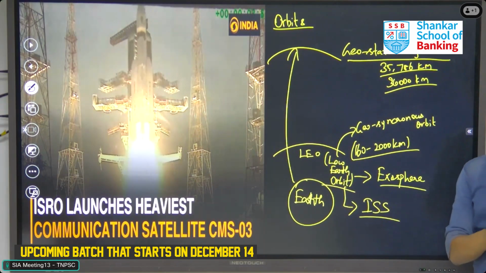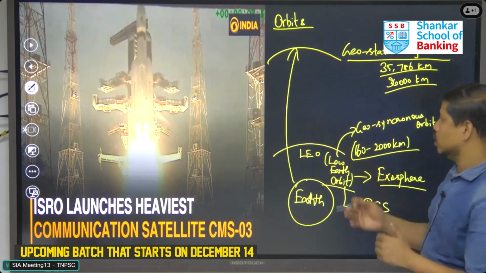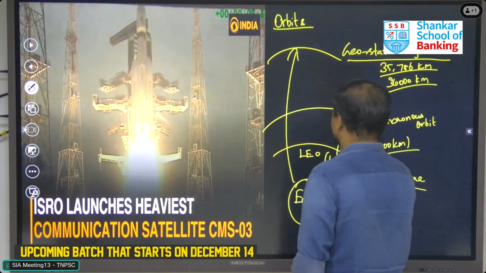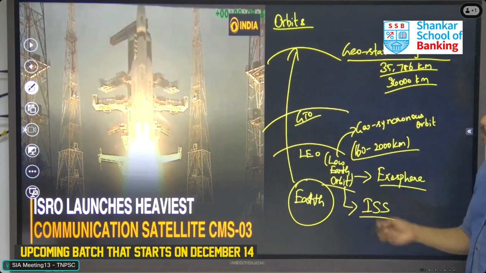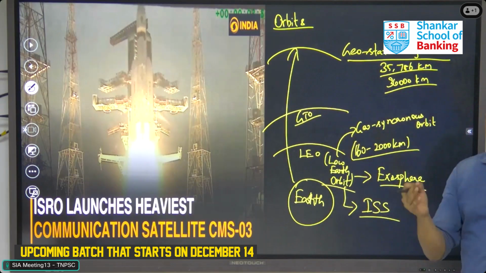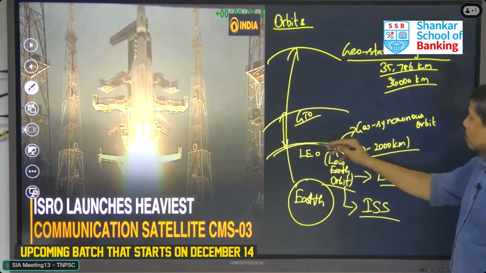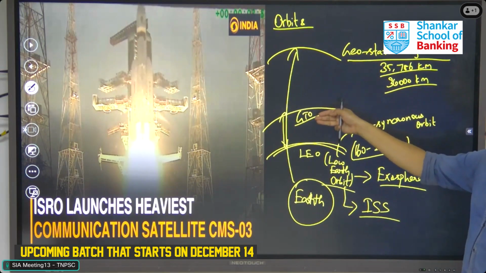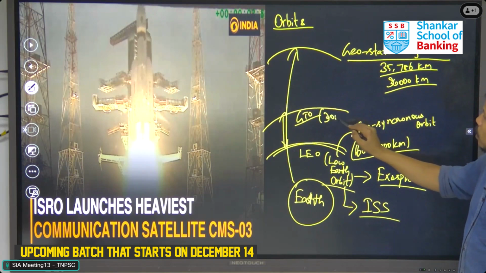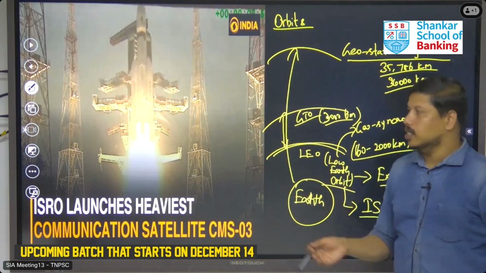So for that, ISRO scientists, and scientists from all around the world, use another technique to launch the satellite, which is placing the satellites in the orbit called the geosynchronous transfer orbit. What is the main purpose of placing the satellites in the GTO orbit? It is located between the low Earth orbit and the geostationary orbit, above 2,000 kilometers, approximately 3,000 kilometers. The rocket carries the satellites and places them in this orbit.